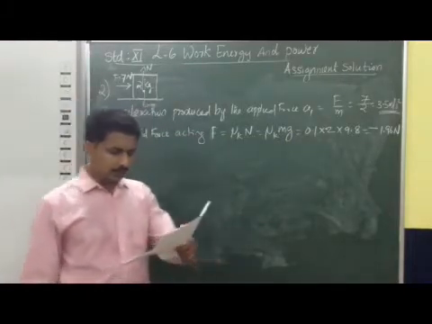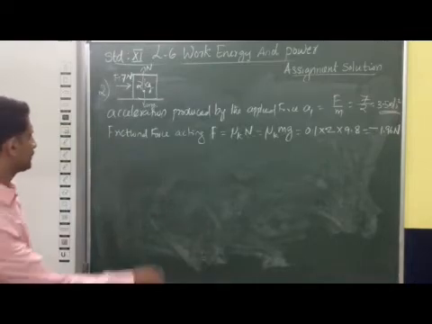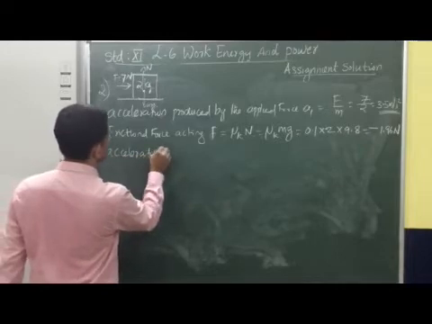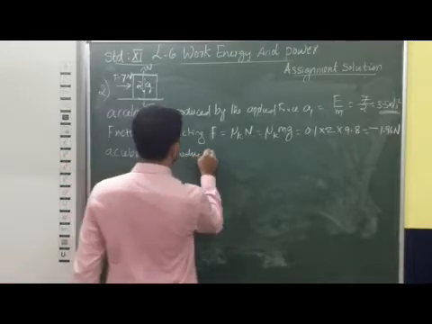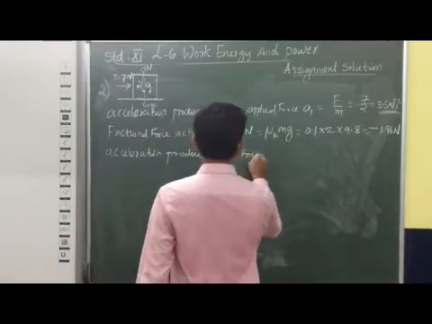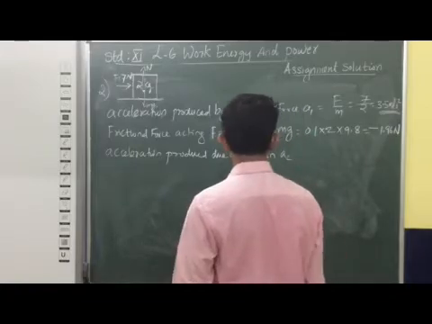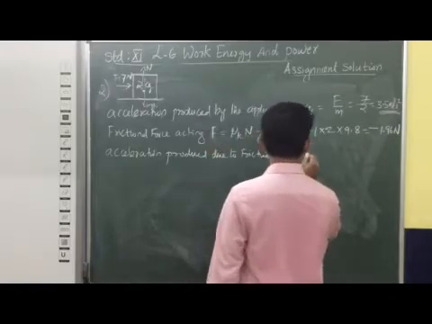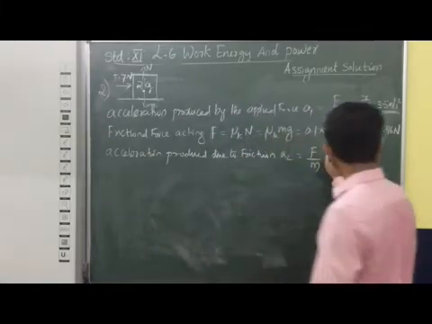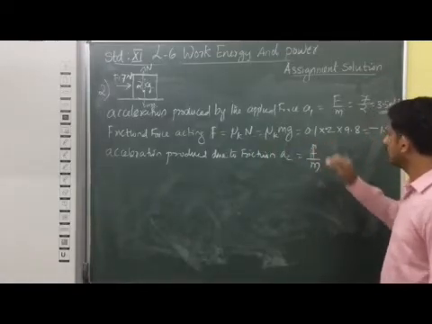Now we can calculate the acceleration produced due to this frictional force, which I will take as A2. That is also F by m, with the small letter f being the frictional force.